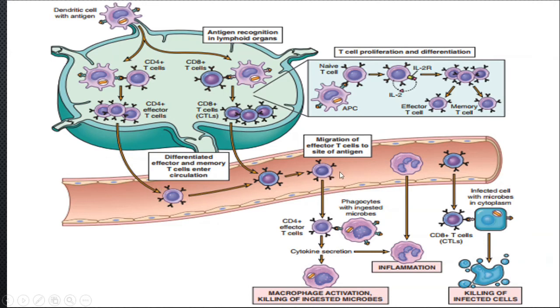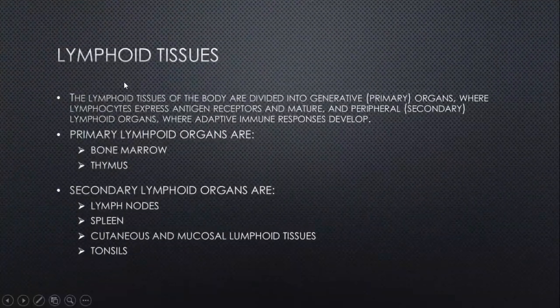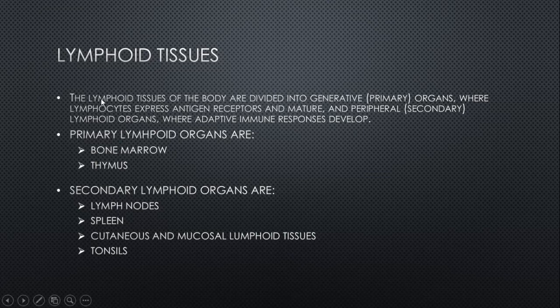Since the lymph node is a secondary organ, here the differentiation of T helper and cytotoxic cells occurs. We have discussed that differentiation of these cells occurs in secondary lymphoid organs, while the production of these cells occurs in bone marrow, which is primary. Lymphoid tissues are the tissues of the body that are divided into two, primary and secondary. Primary lymphoid organs are bone marrow and thymus.